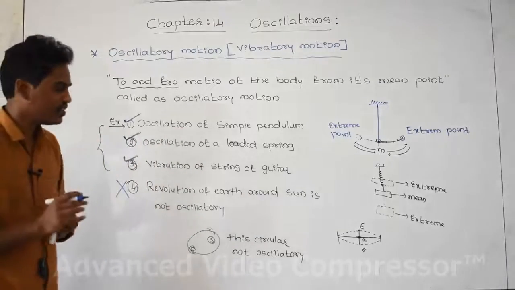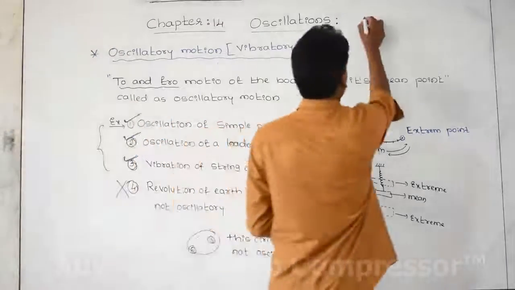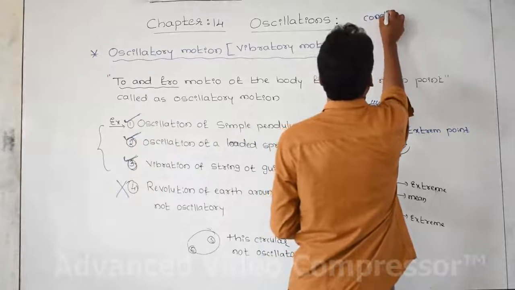There is a condition, you remember that one. What is that condition?